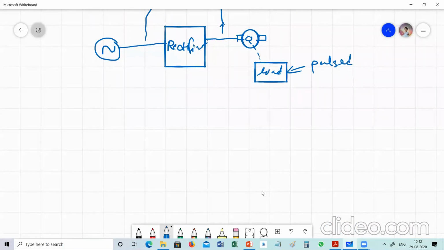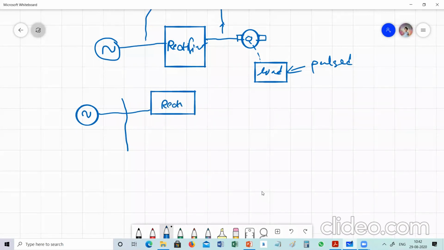So what happens, the supply is not giving energy only to the rectifier, there are also other loads connected there. Suppose this is the rectifier load, and it is also giving energy to some other loads like a fan, bulb.